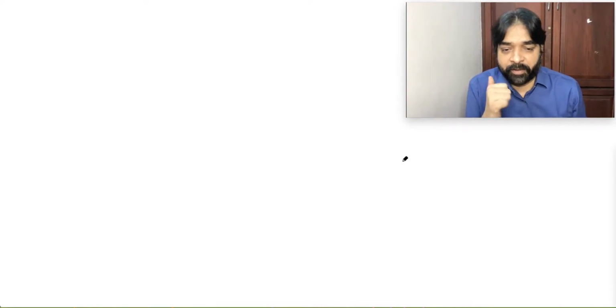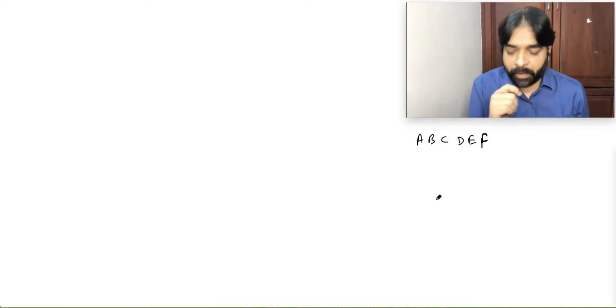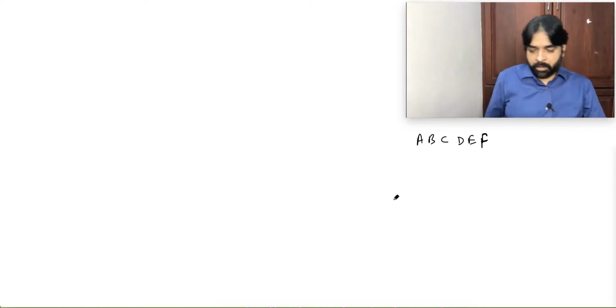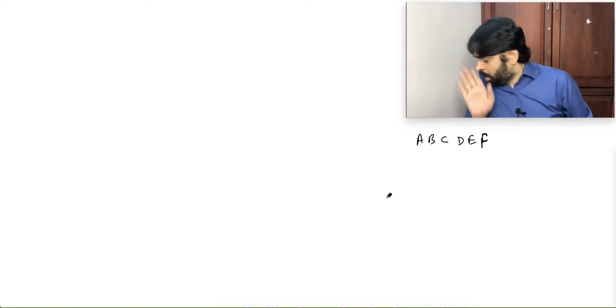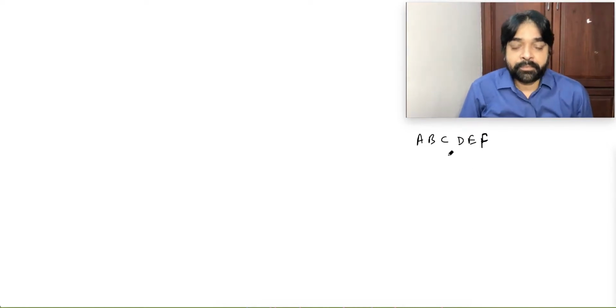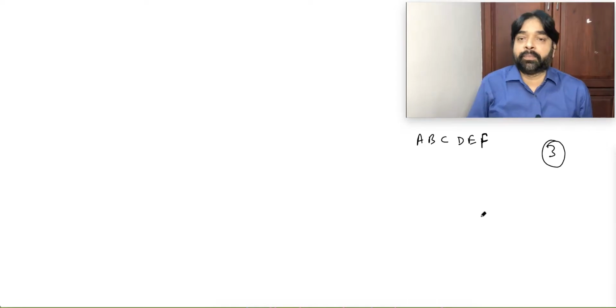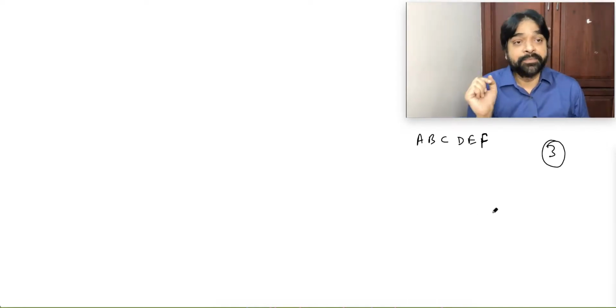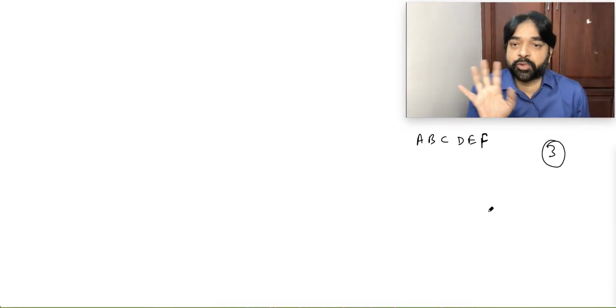Look carefully, everybody. A, B, C, D, E, F. Sorry, 6 objects are there. I want to make 3 groups, equal grouping, 2 objects each.